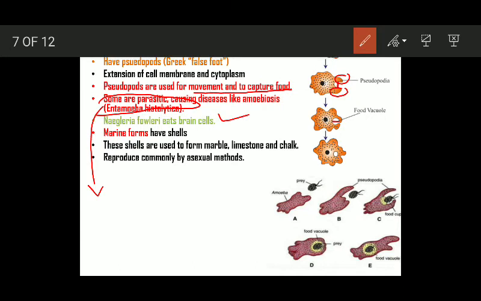The marine forms of sarcodines possess shells, and these shells are valuable for making marble, limestone, and chalk. The reproduction in sarcodines mainly occurs by asexual methods. Simply fission takes place.